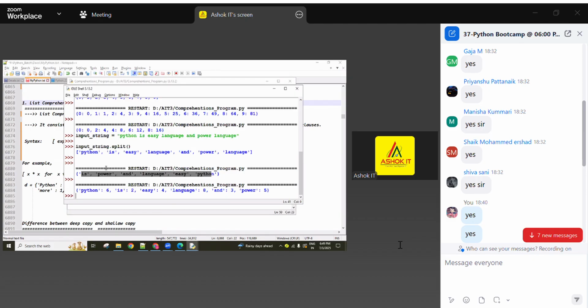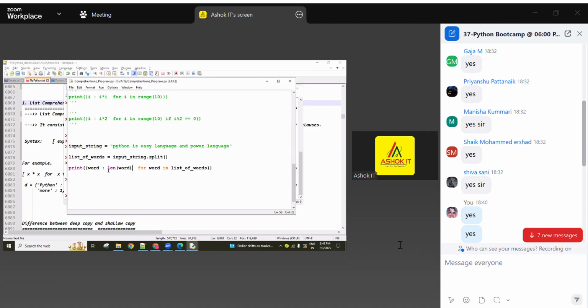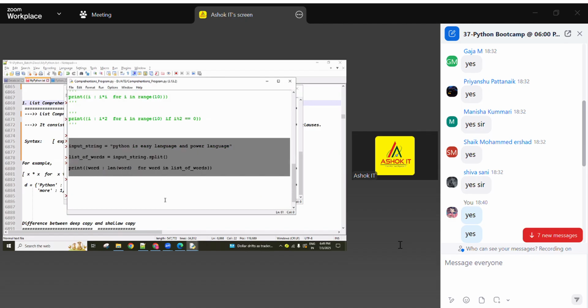So now you can check it. This is the code. Python is a key, its length is 6 characters, is 2 characters, easy 4 characters, language 8 characters, like that. Each word from the given string as the key of the dictionary and its length as the value of the dictionary is generated. Come on, check it here, guys. Any confusions? Is it clear to everyone? So they are giving a task like that, and as per that we have to write.